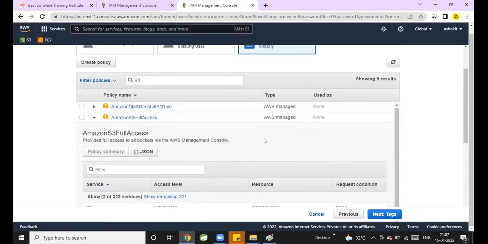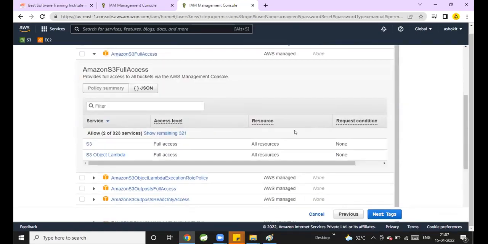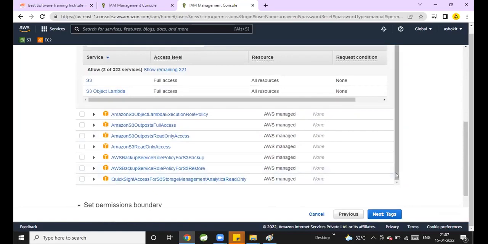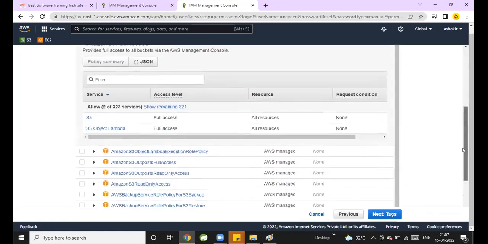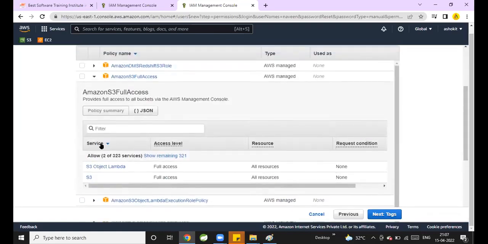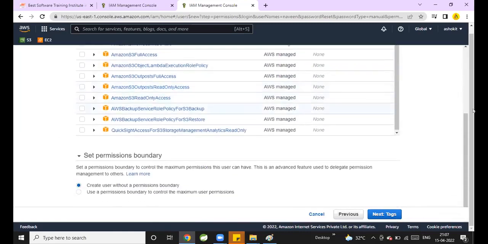What policies are available for S3? S3 full access. Is S3 full access available or not? Yes, sir. S3 full access is available for that user.